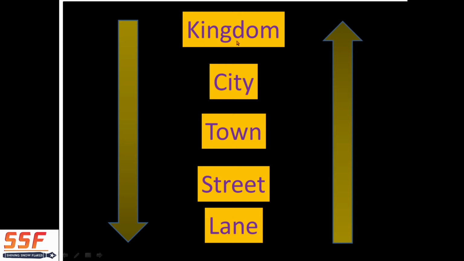What is this kingdom? What is the city? What is the town? What's this street? And what's the lane? We will see in the picture format. But we will see now here. So from kingdom to city, you have to remember these points. These words: kingdom, city, town, street, lane.